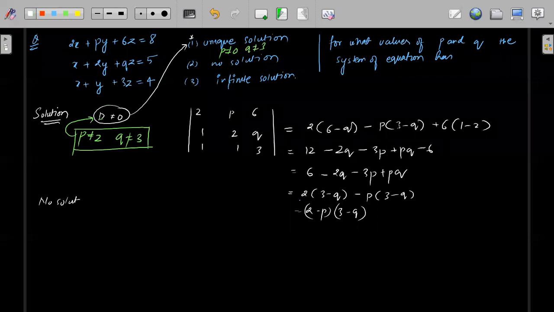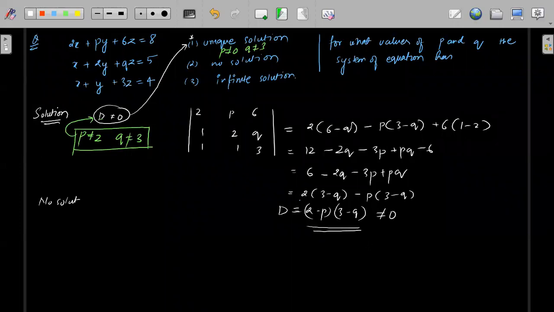See, this is the value of D, determinant D. When we solve this determinant D, we will get this thing. We will factorize this, so we will get the D value as D. So this is the value of D. Now we know D should not be equal to 0, right?